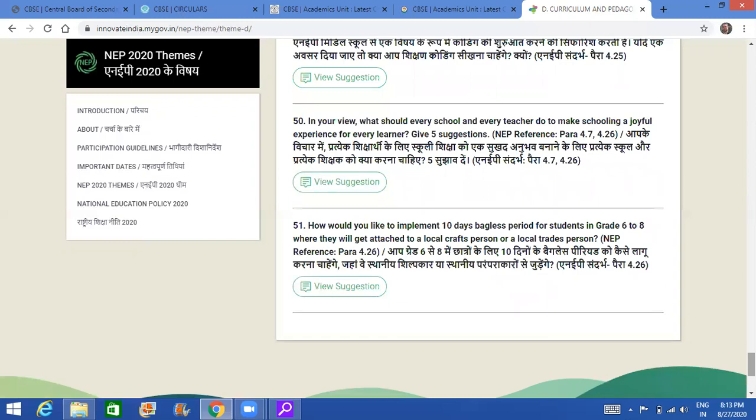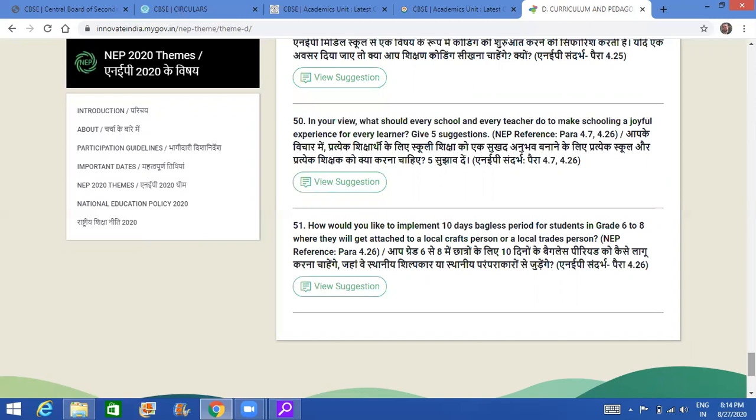अब देखिए school जो है, it should be a source of joy for the child. ये नहीं कि रोनी सूरत लेके school आ रहा है. It should be full of joy and happiness. जो भी वो पढ़ाई कर रहा है वो एक experiential learning होना चाहिए जिसकी वजह से there should be a lot of joy and happiness. It should not be a burden. कोई मगिंग वाली बात नहीं होनी चाहिए. So teacher should also enjoy, the student should also enjoy.